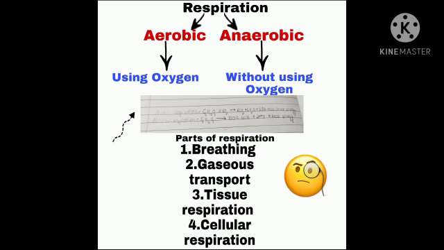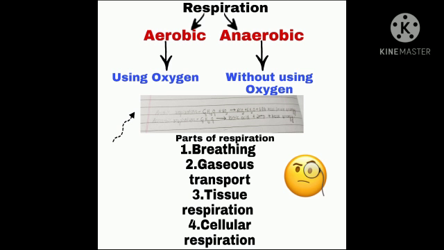End products in aerobic respiration are carbon dioxide and water. In anaerobic respiration, end product is lactic acid. Energy is liberated in large quantity in case of aerobic respiration. Energy is liberated in small quantity in case of anaerobic respiration. Aerobic respiration occurs normally throughout life. Anaerobic respiration occurs temporarily for short periods.